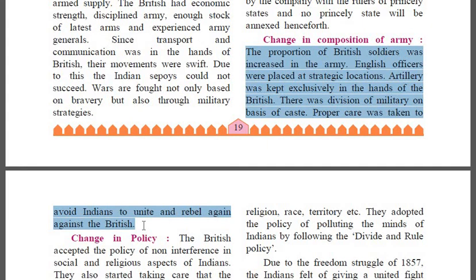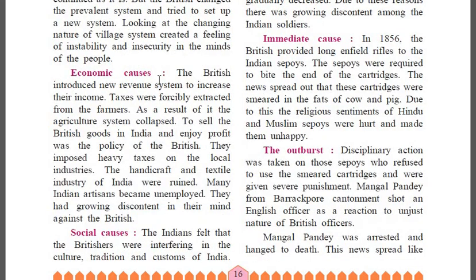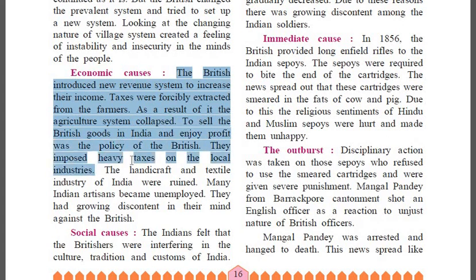Then number 5. The British imposed heavy taxes on Indian industries. This is on page 16. Economic causes paragraph. Start from the first line. The British till industries.